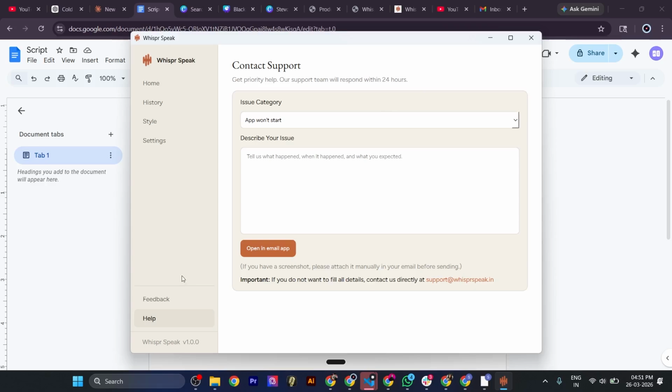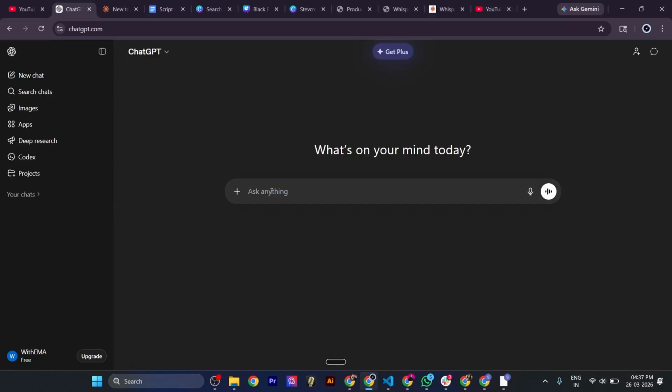Now let me show you how it actually works in apps you already use every day. You hold the shortcut, you speak, you let go. That's it. It works anywhere you can speak. So first let's start with ChatGPT. Write me a 3-line cold email with a subject line for a productivity tool. Make it curiosity driven. See, that's all.